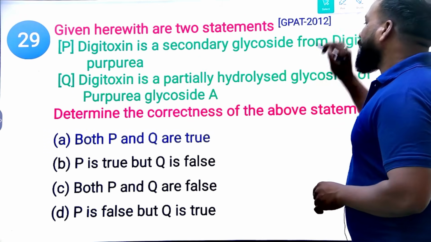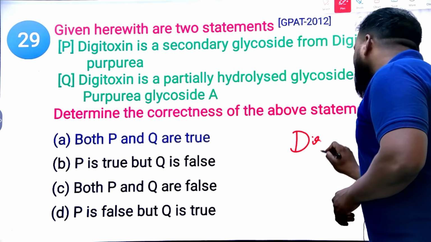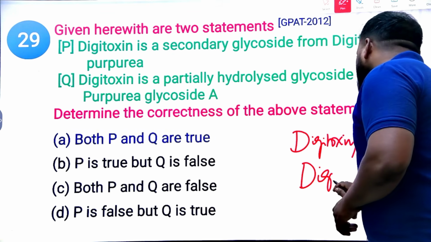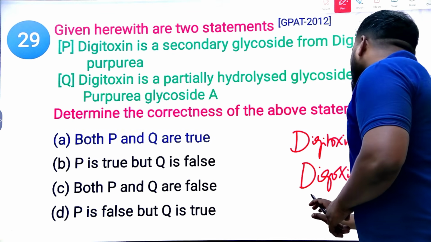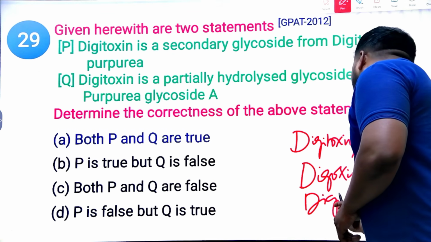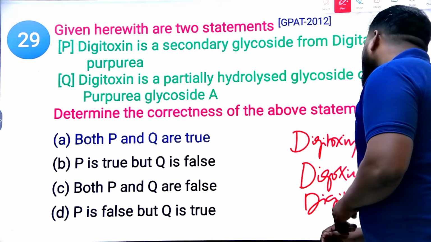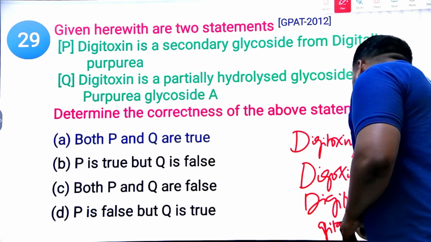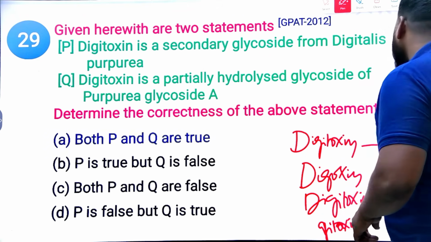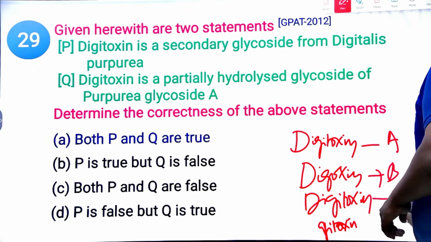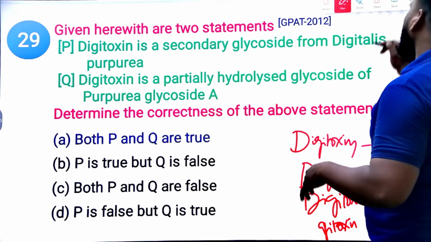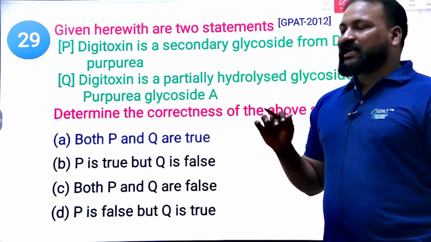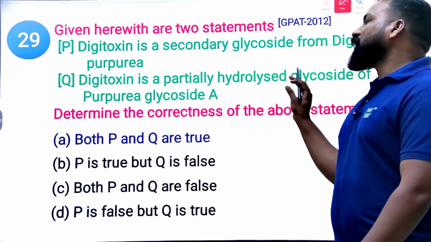Digitoxin, digoxin, gitoxin, purpurea glycoside A, purpurea glycoside B, purpurea glycoside C and D. So remember, obviously digitoxin is the first glycoside used to be synthesized, and from that we are going to get the purpurea glycosides A.